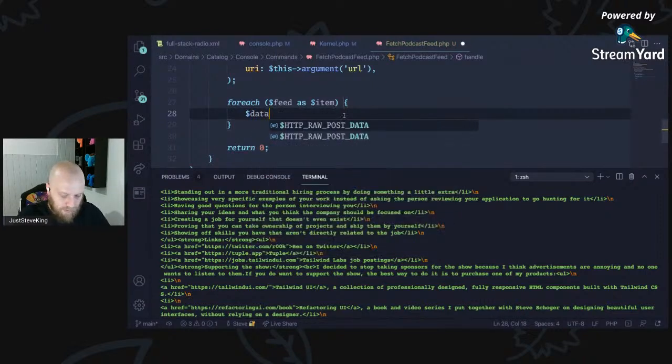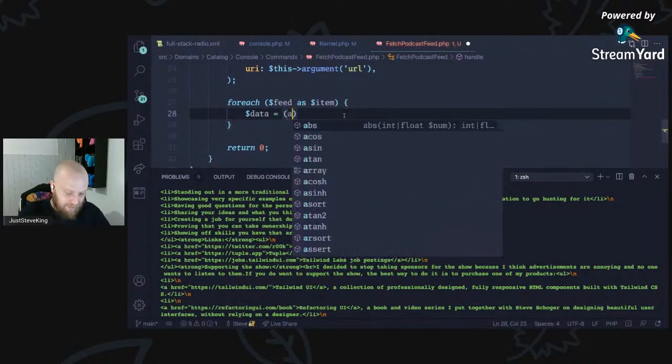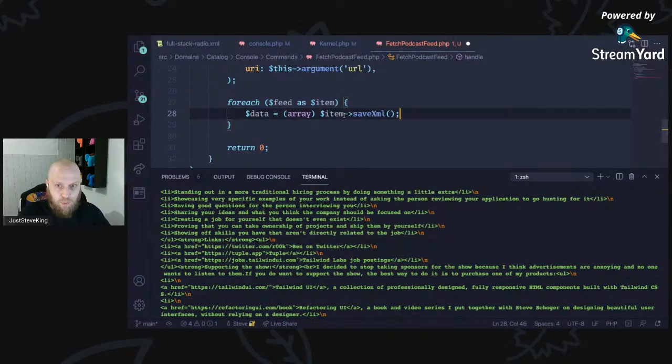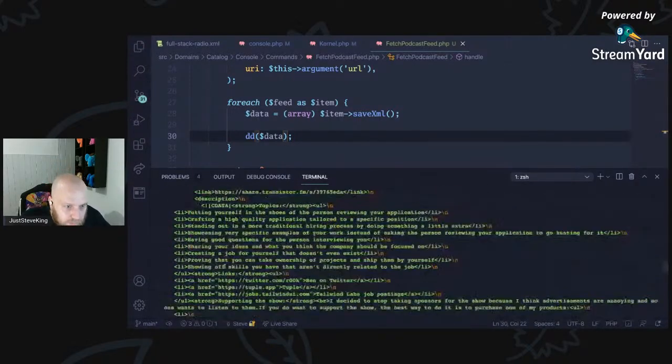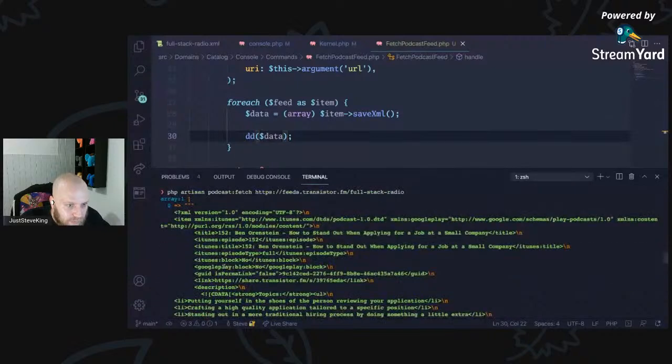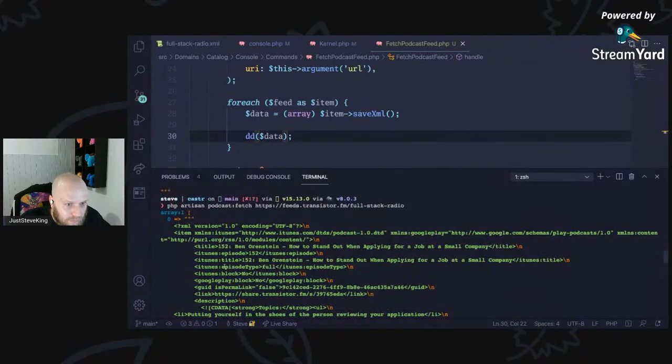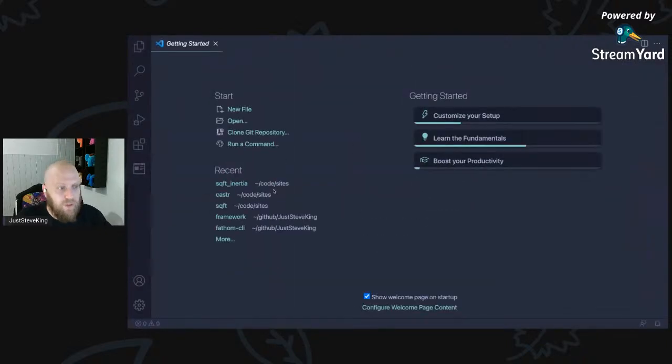that our data is, we're going to cast it to an array because XML is horrible to work with. And let's just die dump on the data and make sure it looks how we want it to. Oh, is it? No, that's not quite what we want. So what we're going to do, I've done this before.